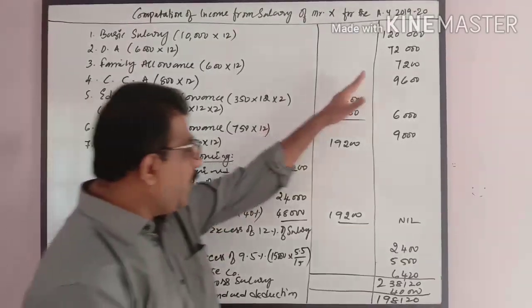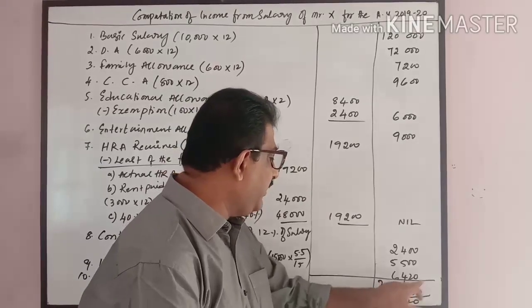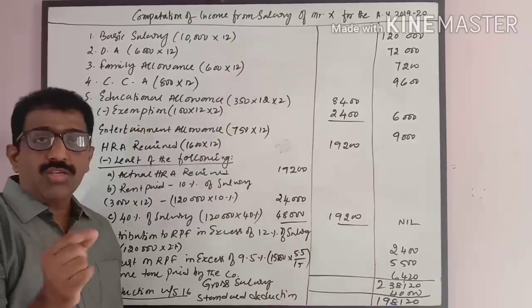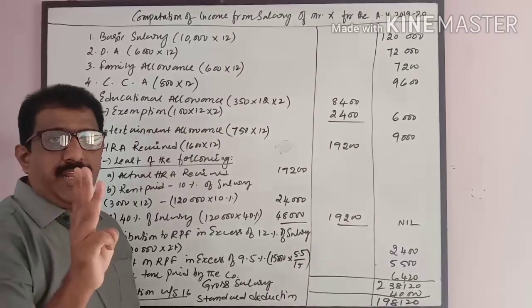But in this case, it is fully exempted. So when you add up all this, it comes to 2,38,120. That is called the gross salary. From salary, we have to give 3 deductions.